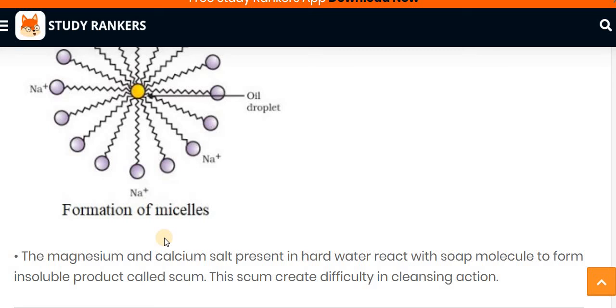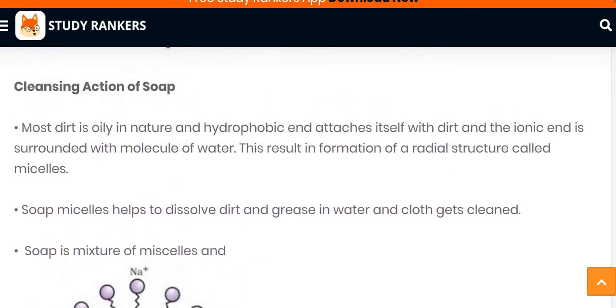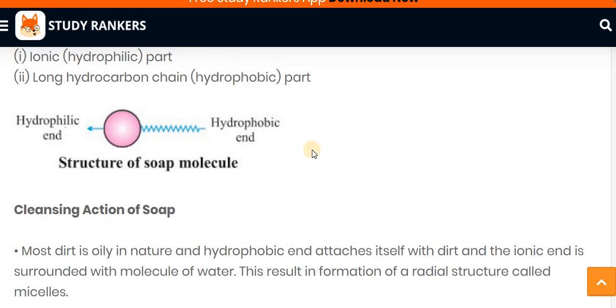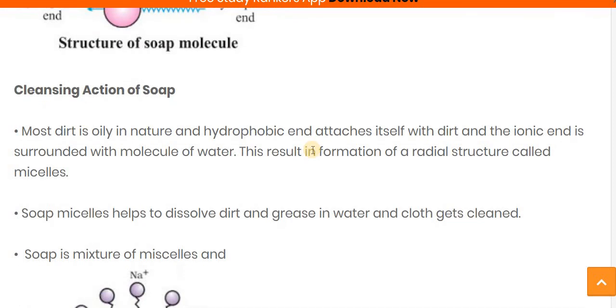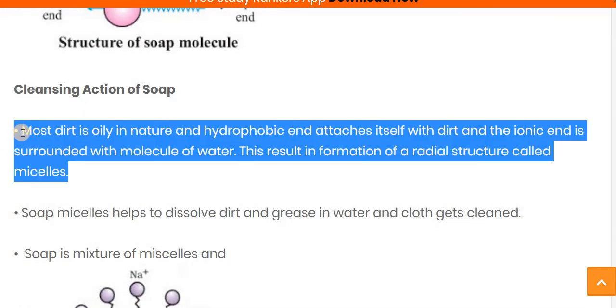Here our chapter is almost over. Let's see one more time this micelle structure and how the cleansing action of soap occurs. As we discussed, most dirt is oily in nature, meaning fatty in nature, and the hydrophobic end attaches itself to the dirt, or you can say the lipid portion.